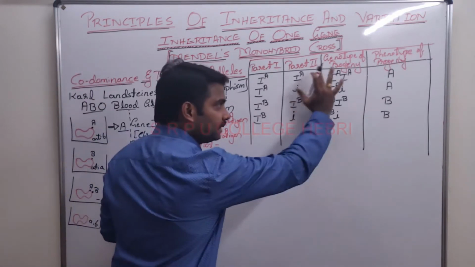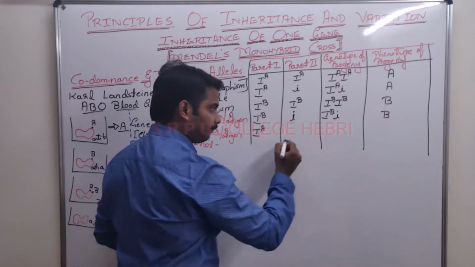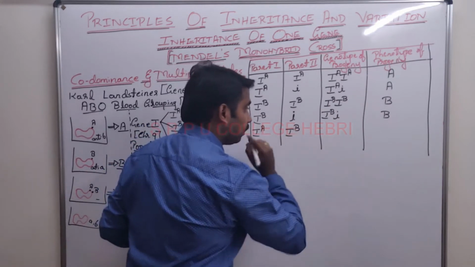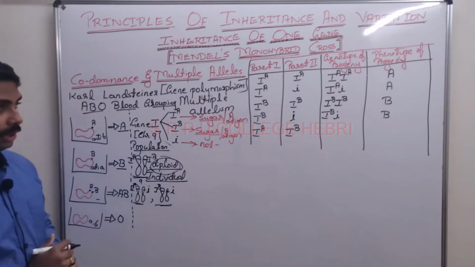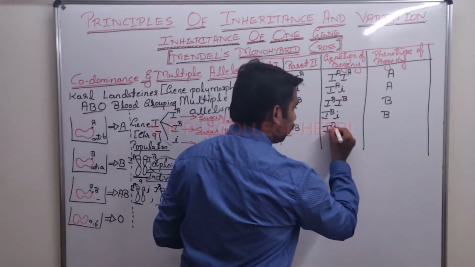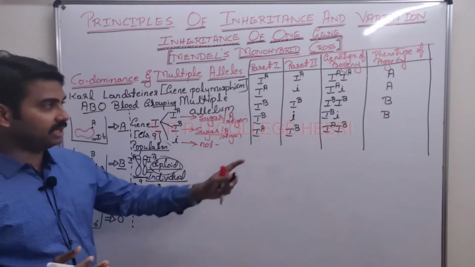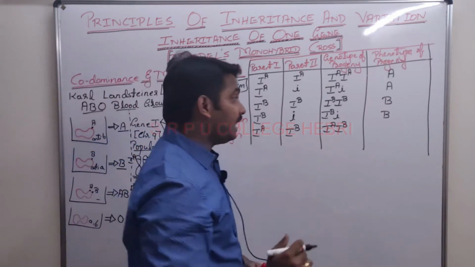Hope this much is clear. Suppose one parent gives IA, another parent contributes IB. Now very important, observe. IA, IB. What is the genotype of the progeny? It is IAIB. Right? The genotype of the progeny will be IAIB.